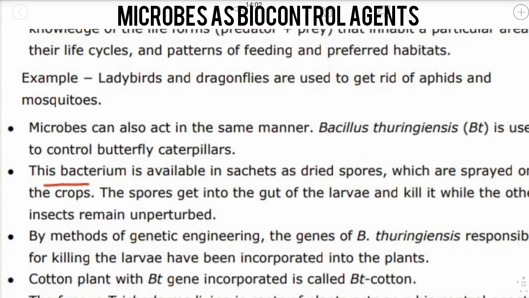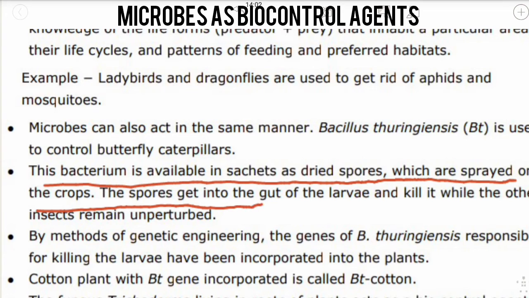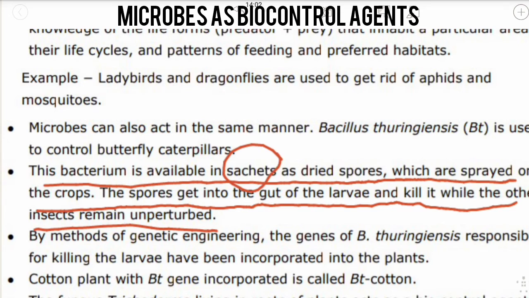This bacterium is available in sachets as dried spores which are sprayed on the crops. These spores get into the gut of the larvae and kill it while the other insects remain unperturbed. So what are sachets? First of all, you should understand what sachets are. Sachets means they are present in a bag or a packet. So these bacteria are basically available in sachets as dried spores.